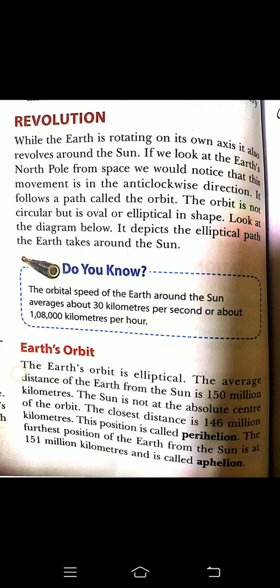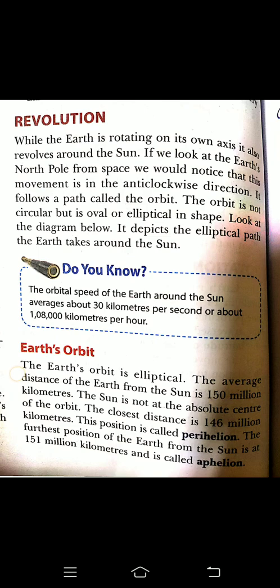What is the meaning of revolution? While the earth is rotating on its own axis, it also revolves around the sun. As you already know, all the planets revolve around the sun. If we look at the earth's north pole from space, we would notice that the movement is in an anti-clockwise direction. It follows a path called an orbit.